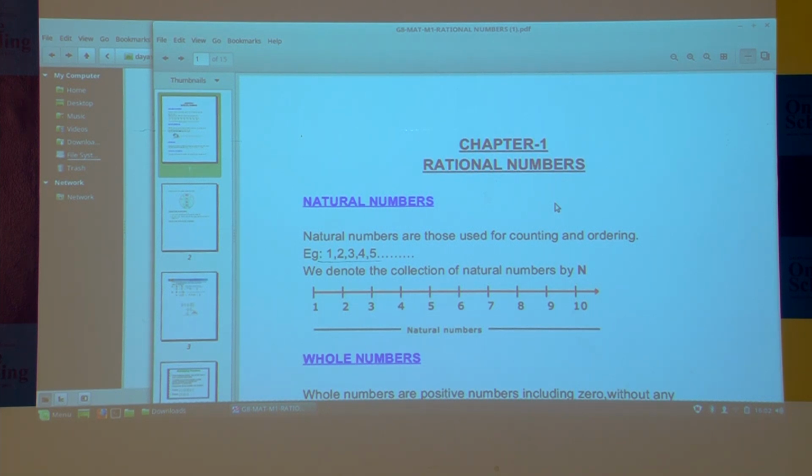You know that natural numbers are positive numbers, because they start from 1 onwards. Then how can we represent natural numbers on a number line? Look at the number line. You can see the representation of natural numbers starting from 1 onwards. Clear? Then how can we denote natural numbers?